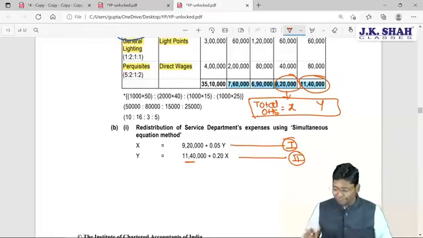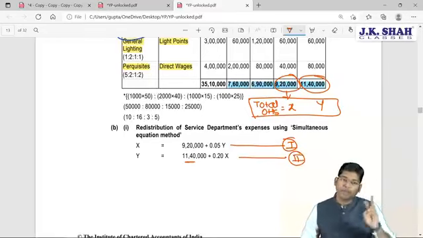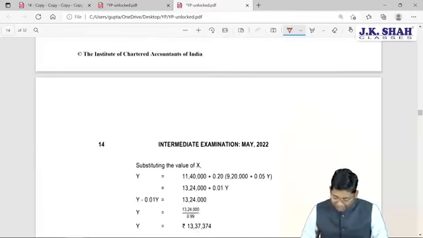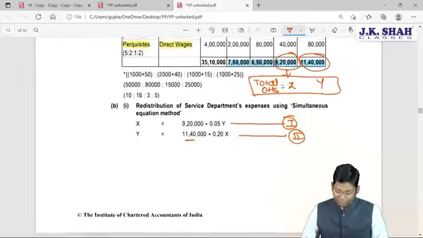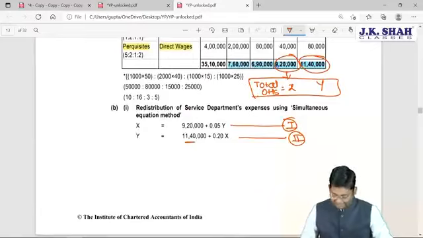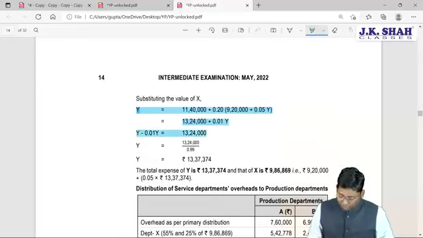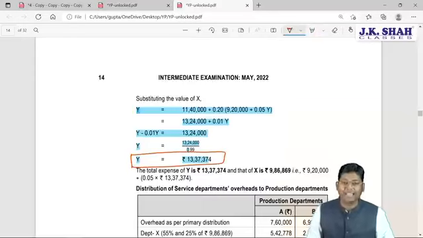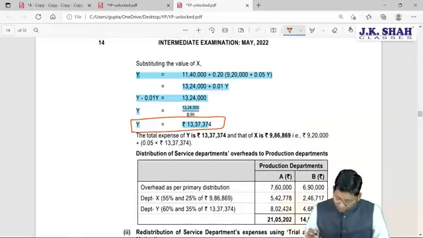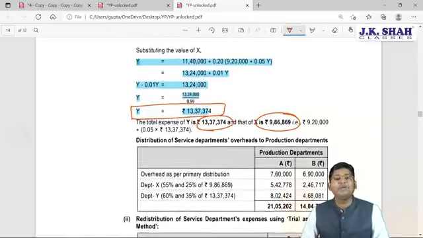That's why I have formed two different equations. If you solve both the equations simultaneously, if you substitute the value of Y in X, you are going to get an equation like this, a Y equation. When you solve this equation, you get your Y value, and when you substitute this Y value in the first equation, you get your X value also. Once both values are available, you can start with your redistribution.